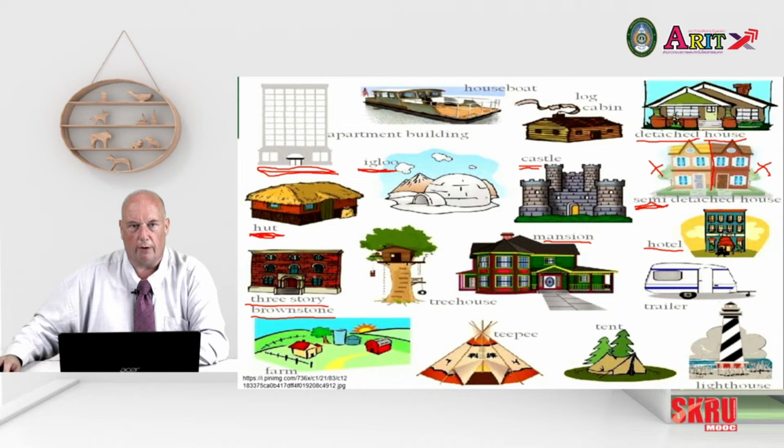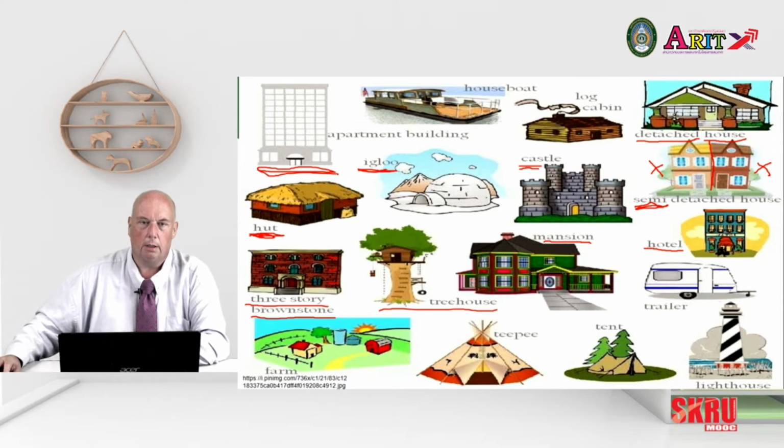So this would be a row of houses together. And it's a type of house, a terraced house that we would have in the UK. When you were a child, perhaps you had a tree house, not so much something we'd live in, but somewhere you might play.